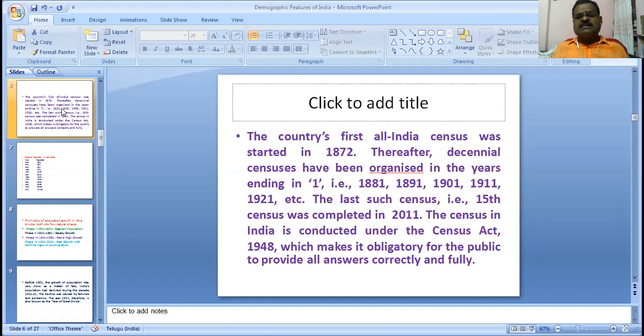The last such census, the 15th census, was completed in 2011. The census in India is conducted under the Census Act 1948, which makes it obligatory for the public to provide all answers correctly and fully. For the 16th census, the tabulation and questionnaire are already ready, but due to the COVID-19 effect, the census was stopped.